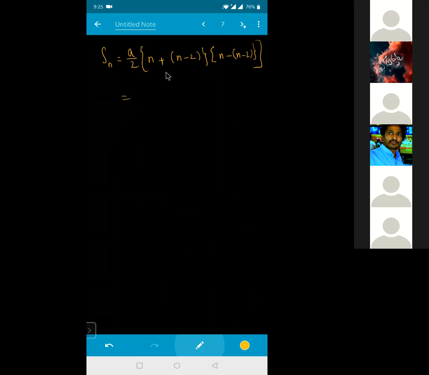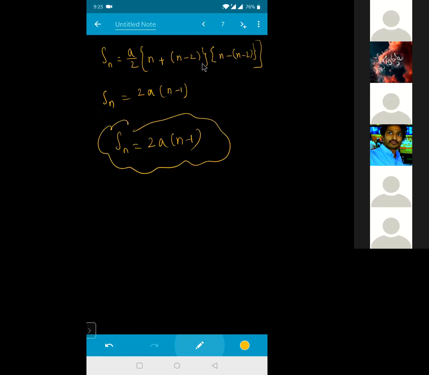Can anyone give me the answer for this one? So this one is nothing but 2, so 2 into a. This one and this one will get cancelled here. So this will become n minus 1. This n and n, this is also 2, so this one will get cancelled. So this will become 2 into a into n minus 1. So yes, Sn is equal to 2a into n minus 1.